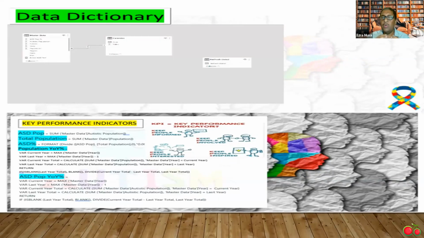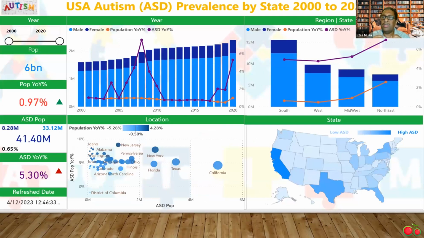Furthermore, I included 3 sub-KPIs that showcase the estimated male and female population with ASD, along with the percentage of ASD in relation to the overall total population. The dashboard I created included a year slider going from 2000 to 2020, 4 KPIs, 3 sub-KPIs, 2 arrows indicating positive and negative trends, a year stack column chart, a stack column chart with region drilled down to states, a scatter chart by location, and a US map by state.